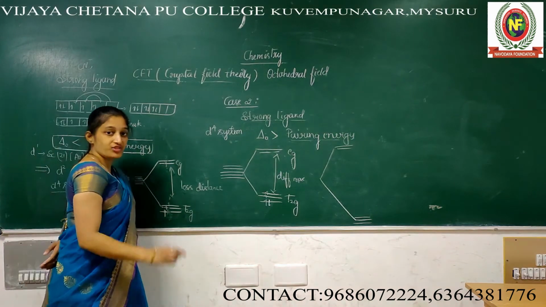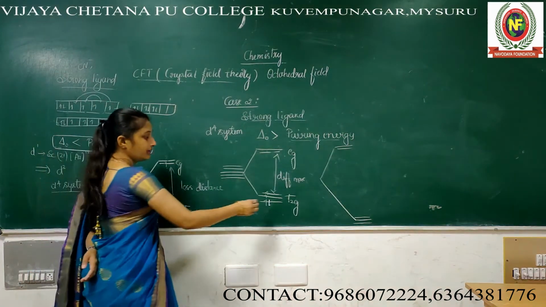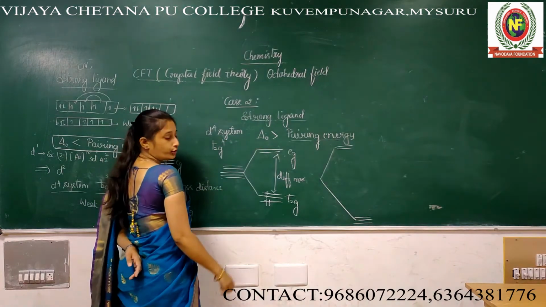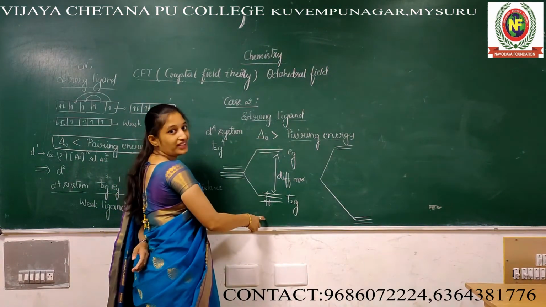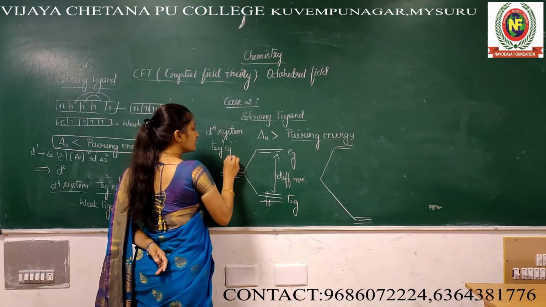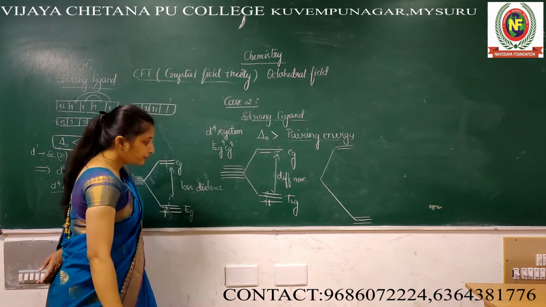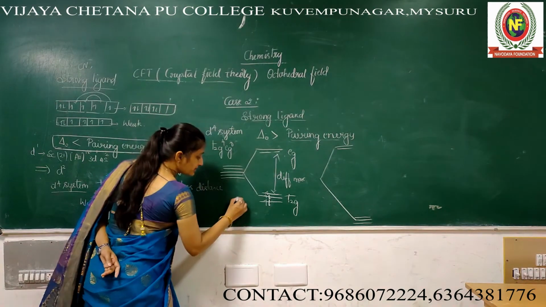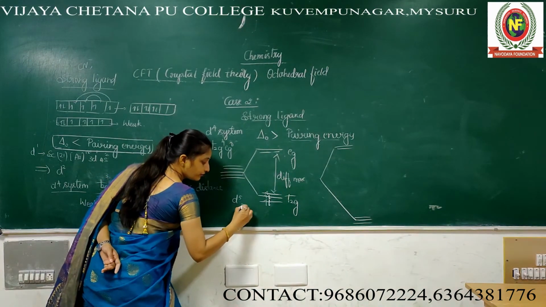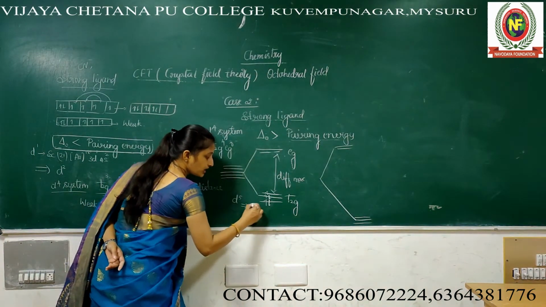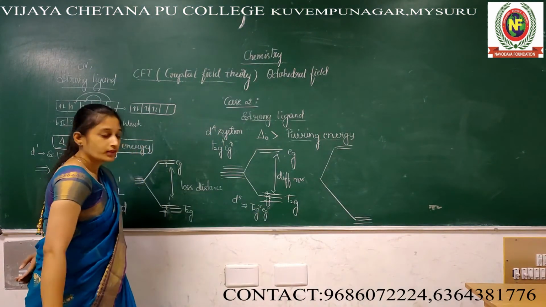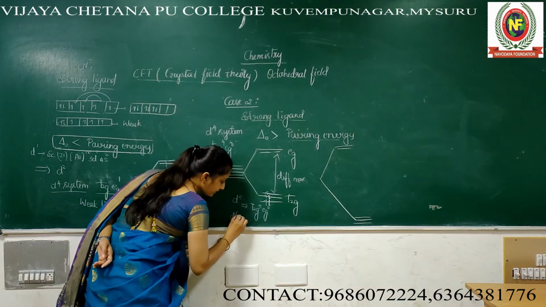But pairing, try to understand. Pairing. t2g 4. Why 4? All the 4 electrons are staying here only. eg 0. If it is d5, one more electron pairs here only. Then if it is a d5 system, the configuration becomes t2g5 eg0.